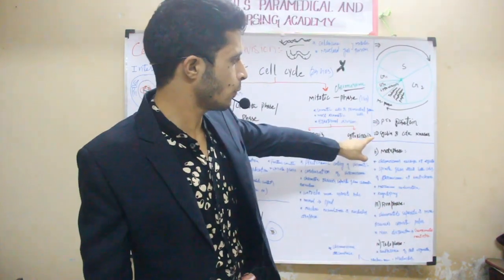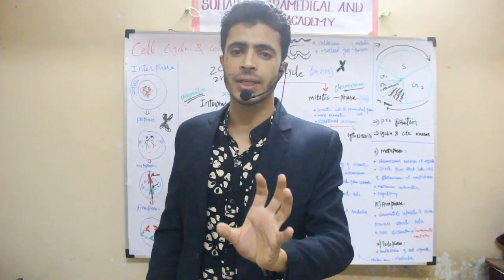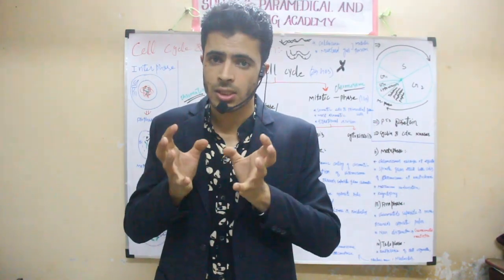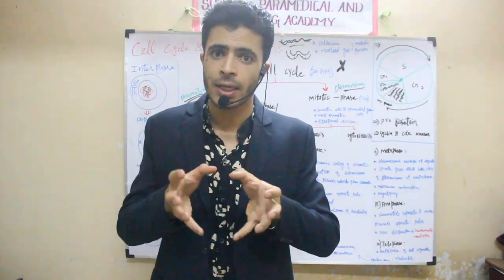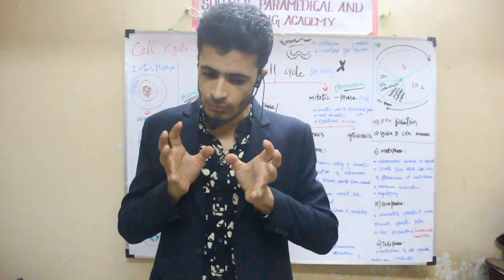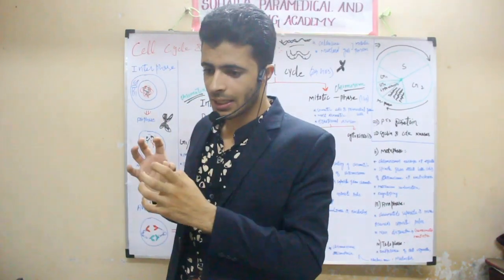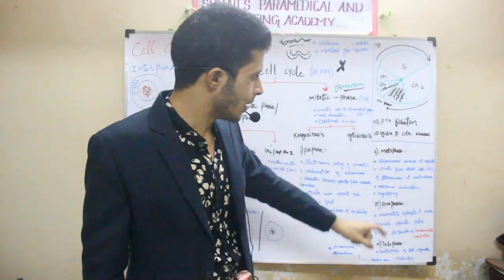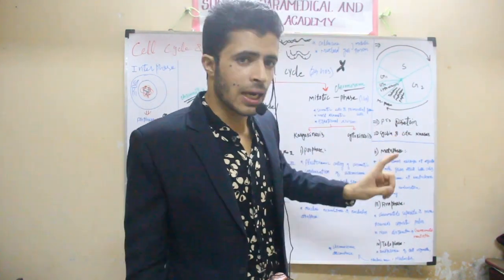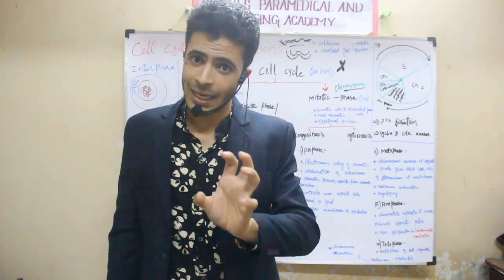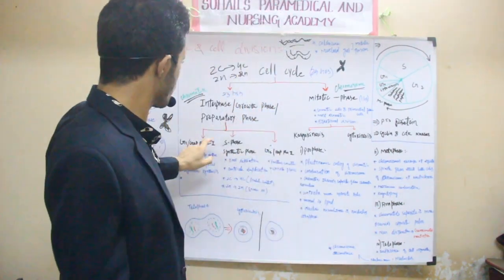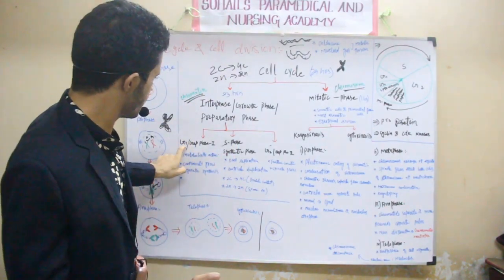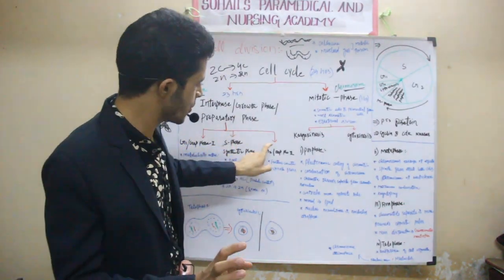So remember the p53 protein. Another is cyclins and CDK kinase. Cyclins and CDK kinase are proteins which will also prevent any kind of mutation. They will also help in running the cell cycle and cell division in a normal way. These cyclins and CDK kinases will act at some checkpoints. These checkpoints will be between G1 and S phase and between S phase and G2 phase.